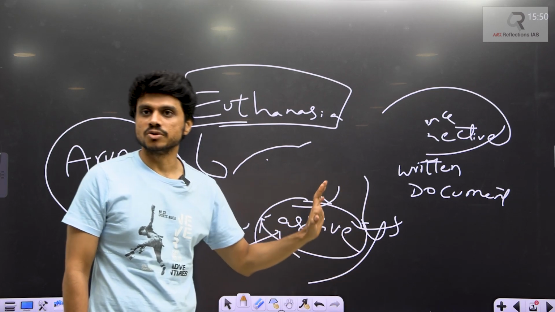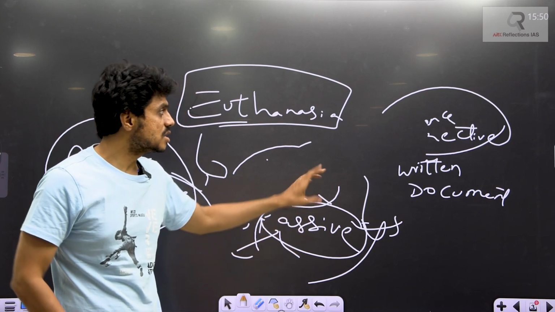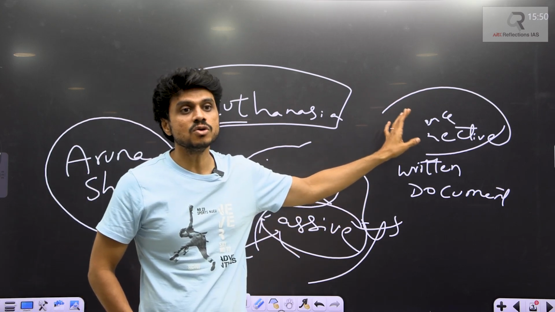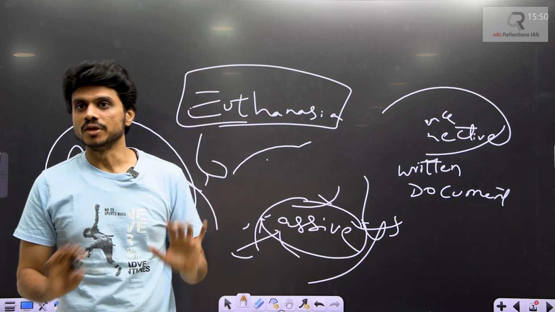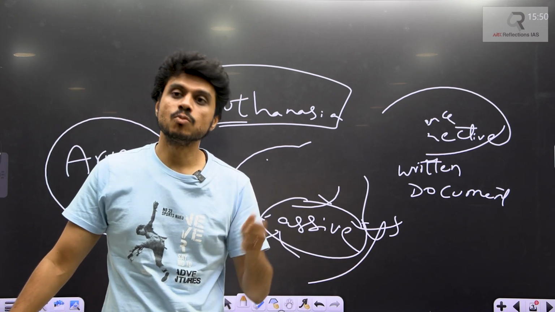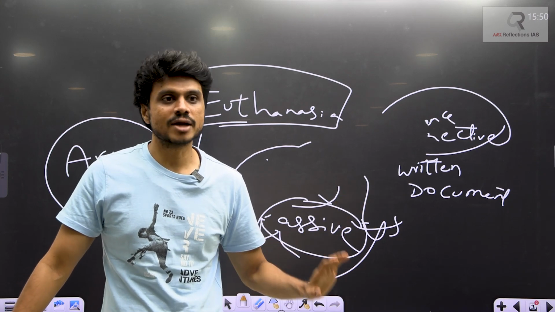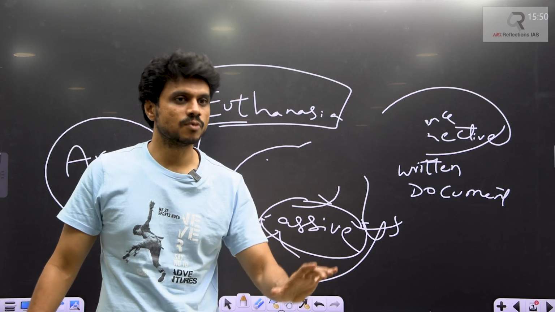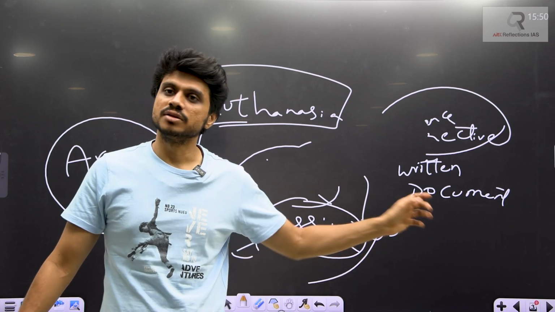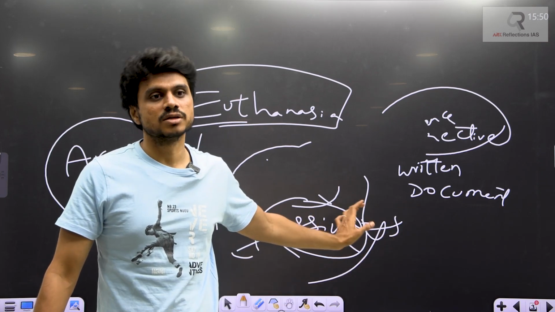Active euthanasia is not allowed. Even for passive euthanasia, either there has to be an advance directive or it has to be approved by the medical board. When the medical board says the person cannot come back to life, the person's brain is dead or anything, based on their decision, passive euthanasia will be provided.